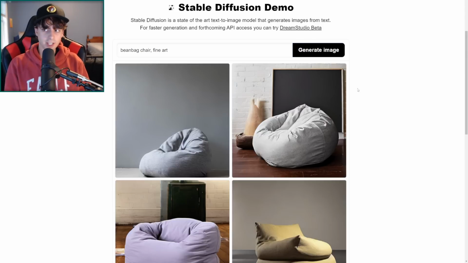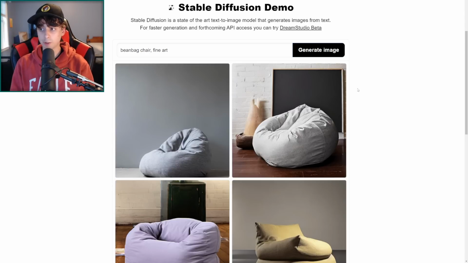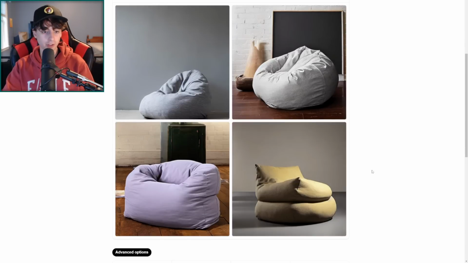And as you can see, it takes a little bit of time, but we get our results. This was just simply beanbag chair, fine art, and yeah, these are some pretty coherent little beanbags. I wouldn't mind sitting my butt on them.